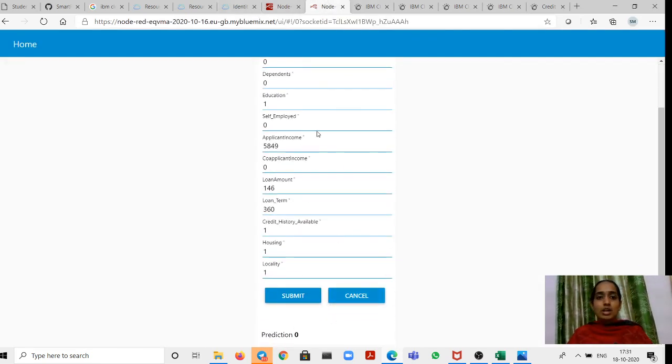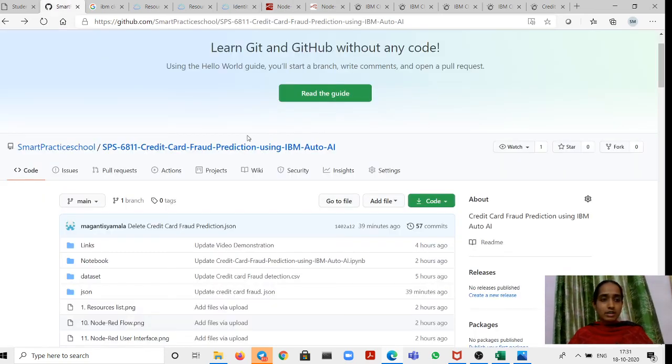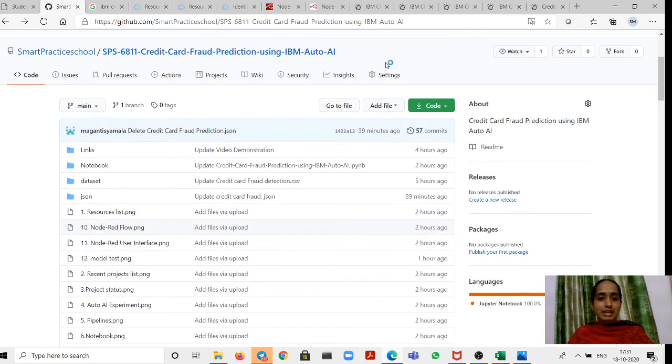Okay, this is all about the creation and the deployment of the application, credit card fraud prediction using IBM AutoAI. I have already clearly drafted all these things in my GitHub page, and if you want any reference, you can go through this. I will be pasting my GitHub page in the description.